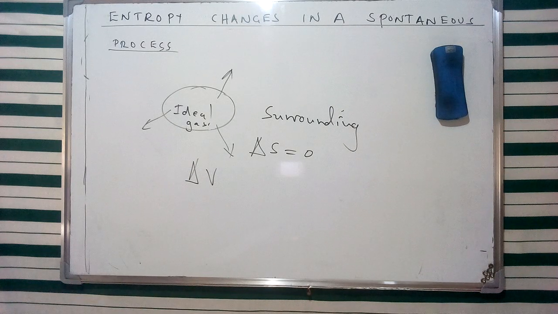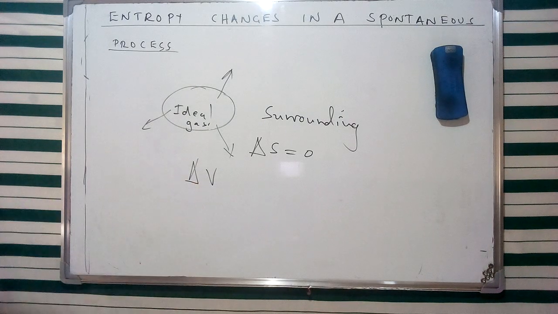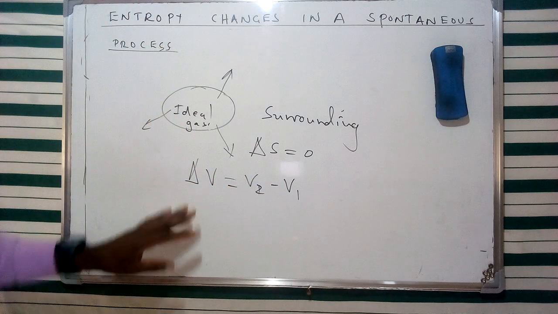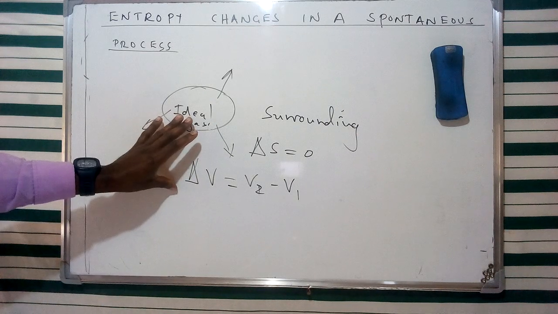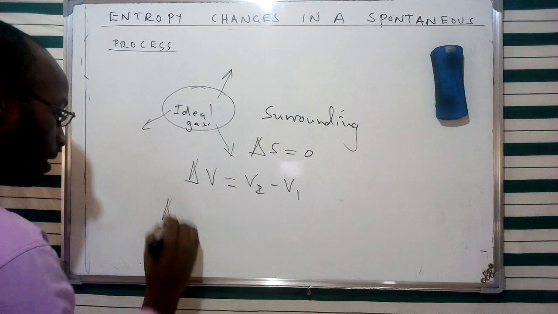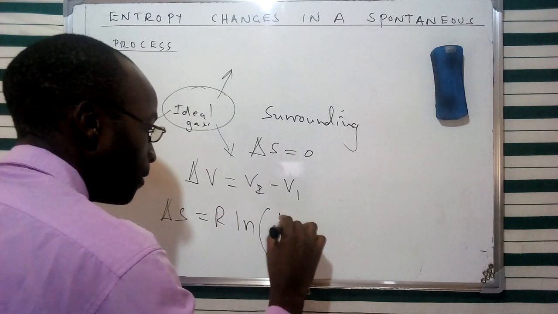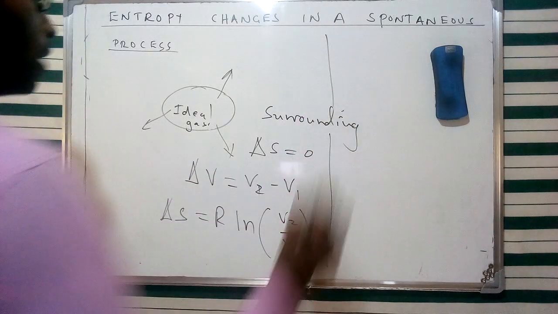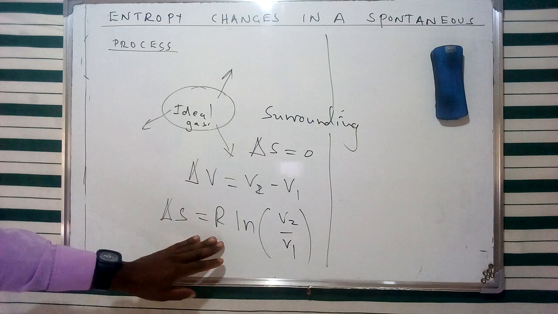So this particular aspect of the entropy is going to depend on the volume and pressure of the system, and we're going to see that the volume is changing from V1 to V2, which is going to be the delta V. Therefore, we're going to experience some kind of entropy change in the system that is going to be given in terms of delta S equivalent to R, the natural log of V2 over V1. Of course, we've done this one in our previous videos. So I'm going to put a link in the description box so that we can see how we have achieved this aspect of entropy from this specific representation.